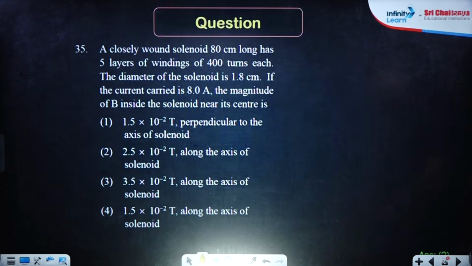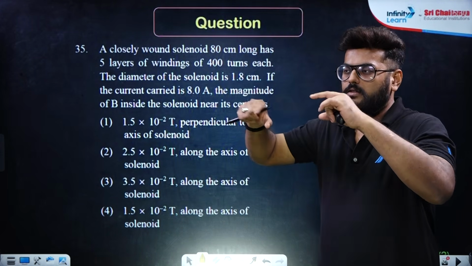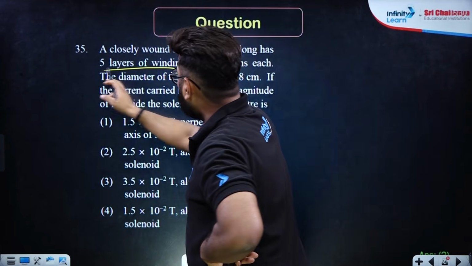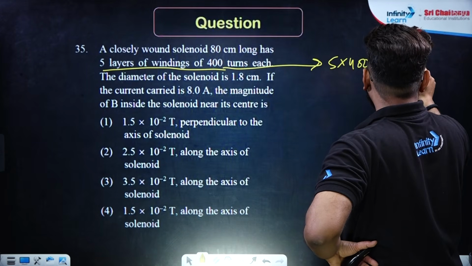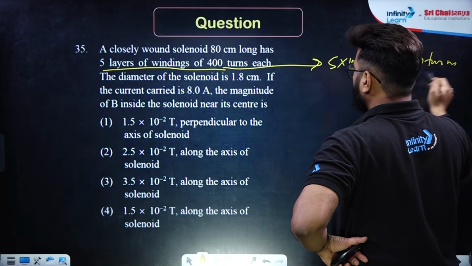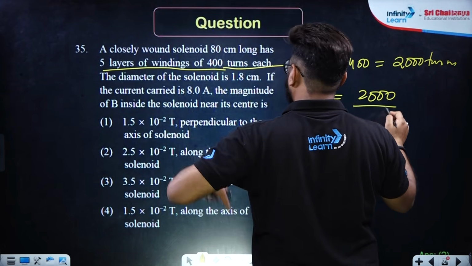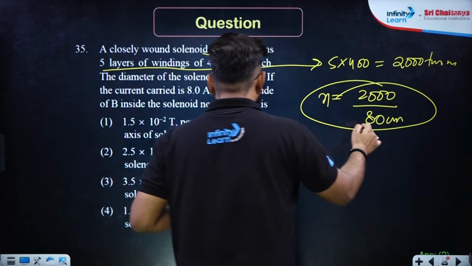A closely wound solenoid 80 centimeter long has 5 layers of windings of 400 turns. So there is 400 turns, one layer, and then another layer of 400 turns, then another layer of 400 turns. So basically if somebody is asking you how many turns are there, it will be 5 into 400. That will amount to 2000 turns. Correct. And if somebody is asking the number of turns per unit length, it will be 2000 divided by 80 centimeter. Obviously in meter you will have to keep.